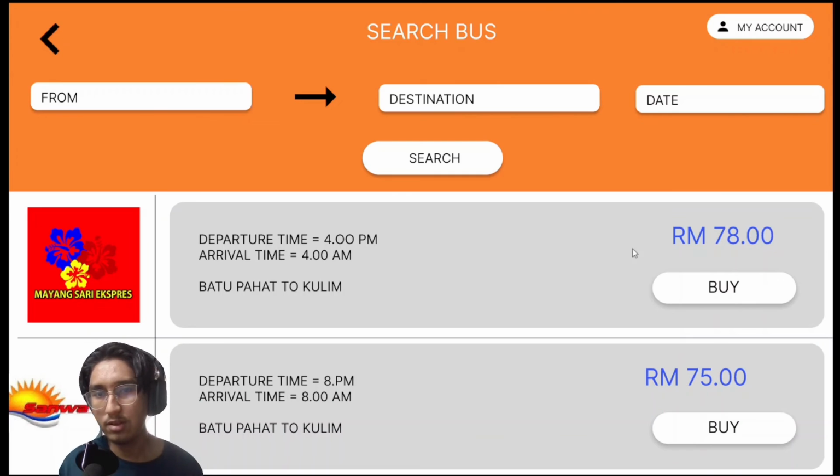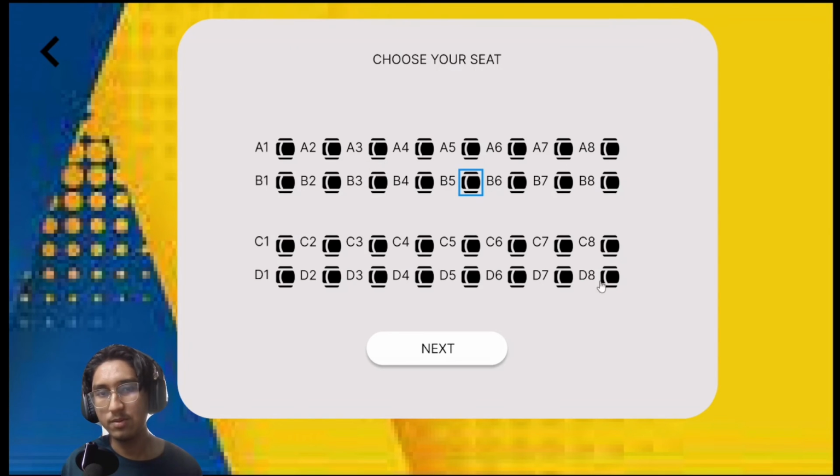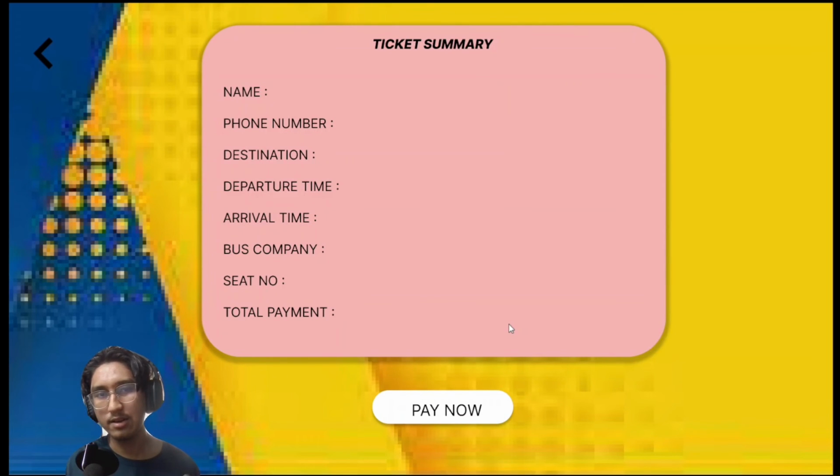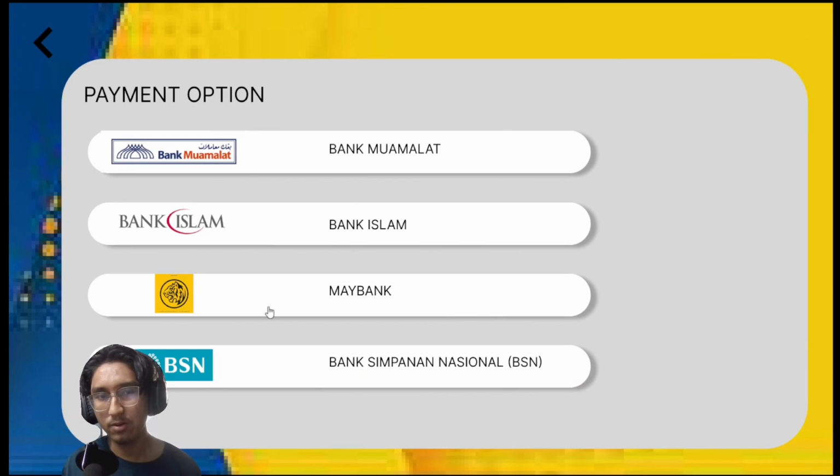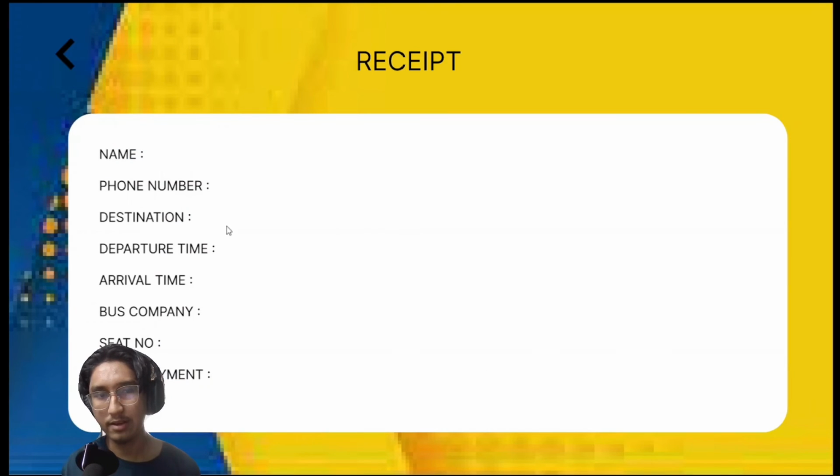So when the user wants to buy this one, we'll be back to the seat. Here the user can select their seat, if they really want this one or the other one. What if the user doesn't want this seat? Just unclick it and pick another seat. Press next and the ticket summary will be generated by the system and the user has to pay. Just click on one of the banks here, and after the payment has been done, the receipt will be generated by the system here.